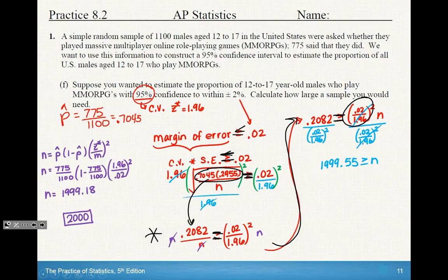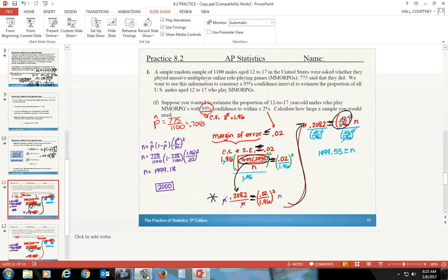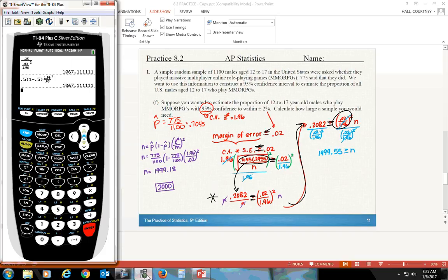And so you want to plug, again, the whole thing in the calculator. Don't do it piece by piece. If you do it piece by piece and you do any rounding, then you are going to run into a problem. And I just messed up because I wanted to actually start with the fraction button, sorry. So we're going to do 0.2082 on the top, and then we're going to do another fraction on the bottom of 0.02 over 1.96.